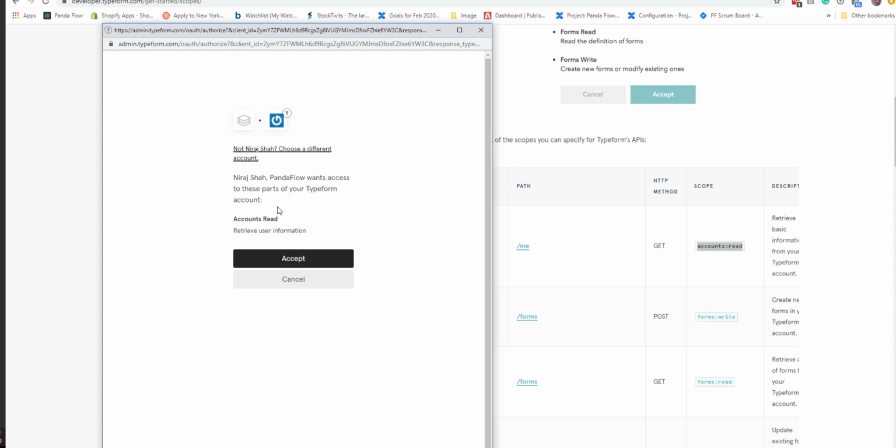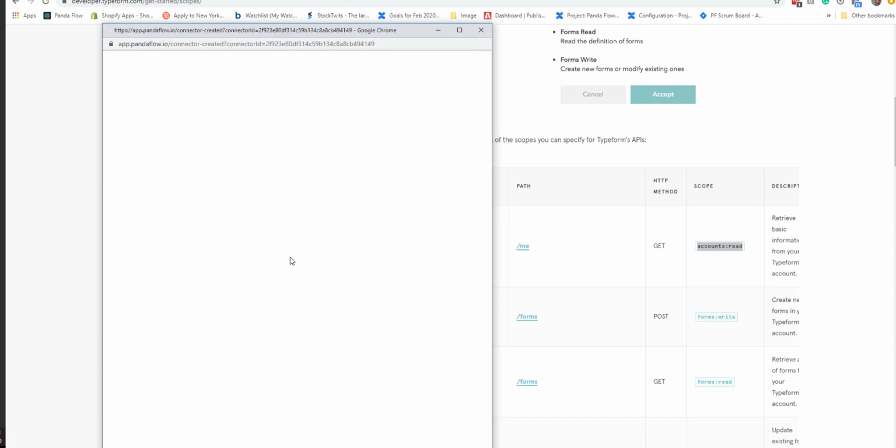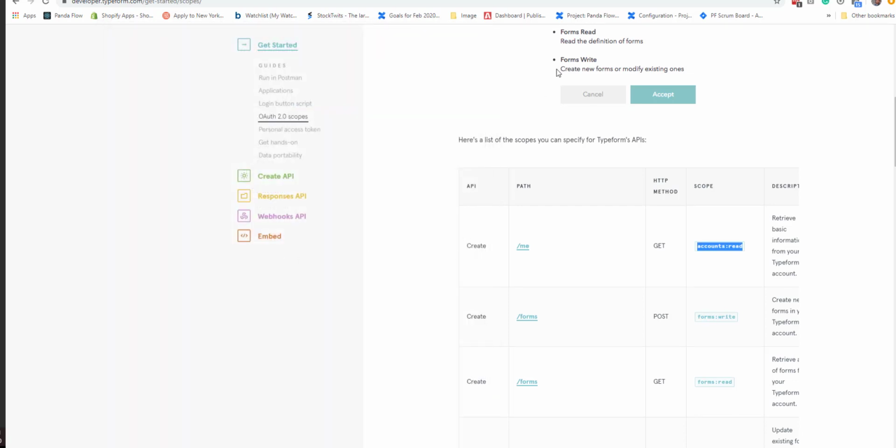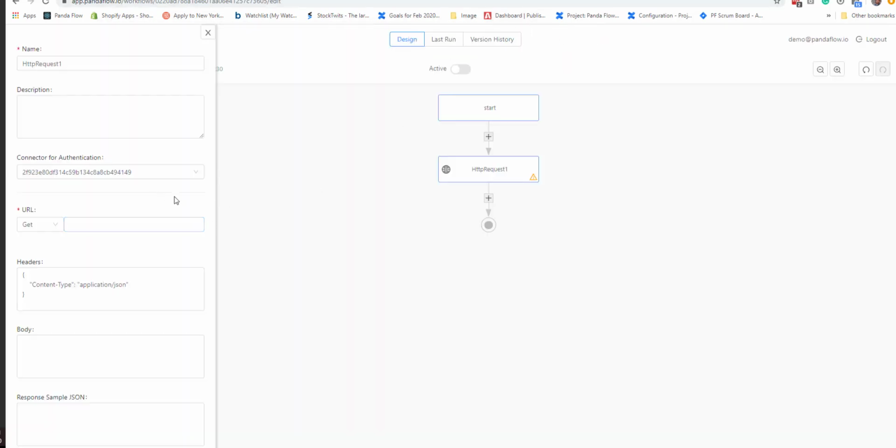Once we do that, then the connector, once you add that, it'll just go through this OAuth process, and you can accept it. And once you have the connector added, you can start using it. Basically, just do a get. I hope that helps.